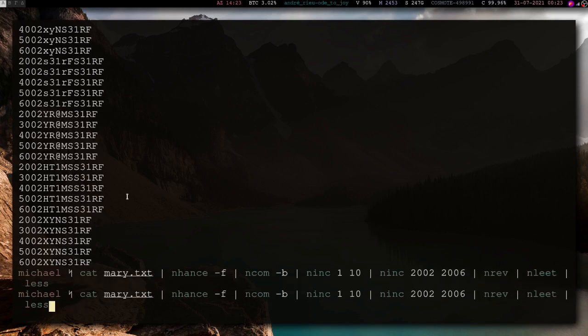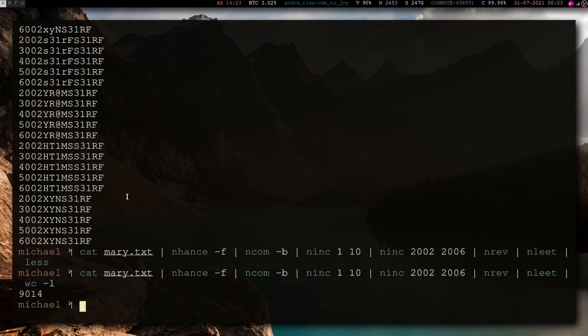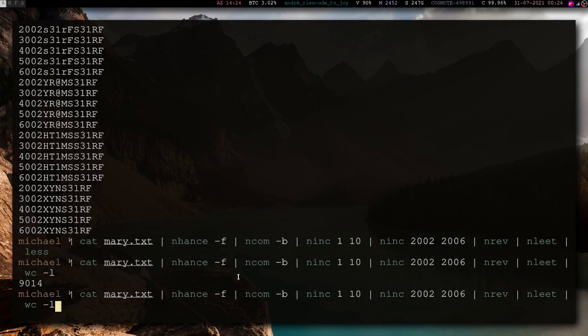Let's see how many lines that is. So we have 9,000 lines, 9,000 possible passwords. So that's a way for you to do your password cracking. Now you can generate these word lists. You can use them the way you like. If you don't like nrev, just exclude it.